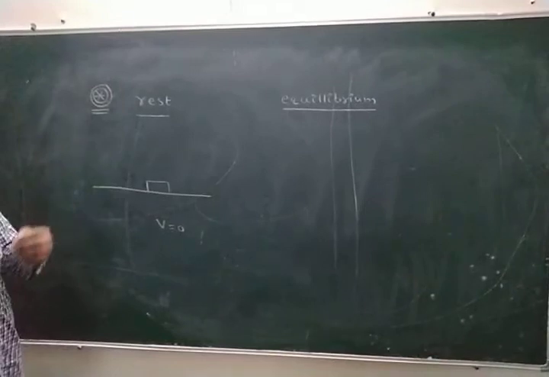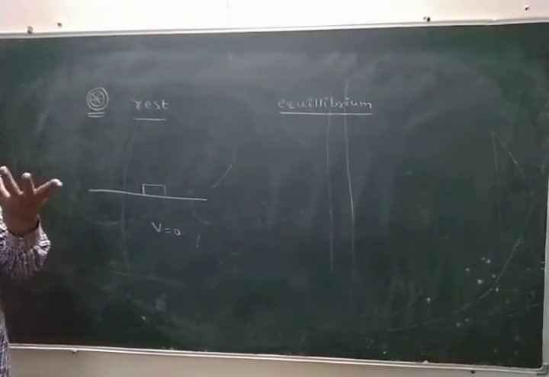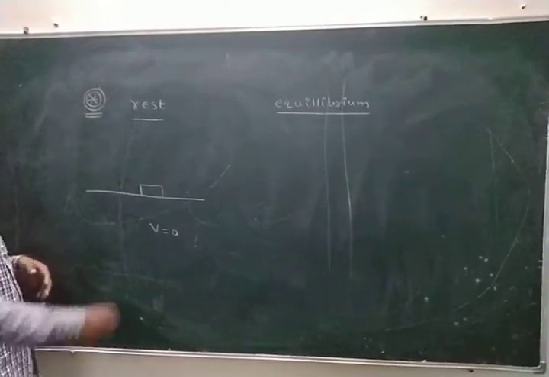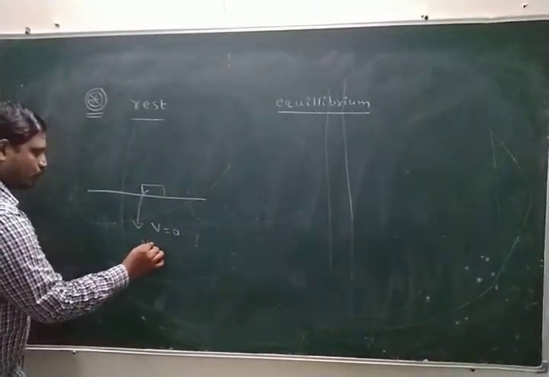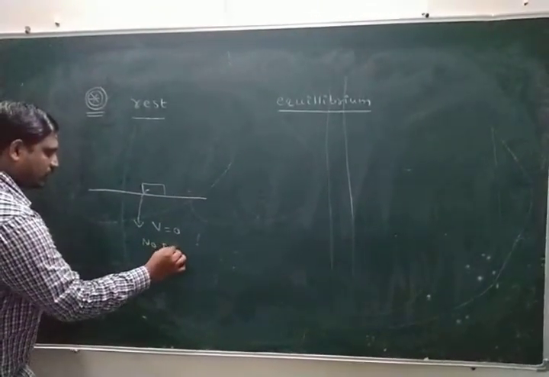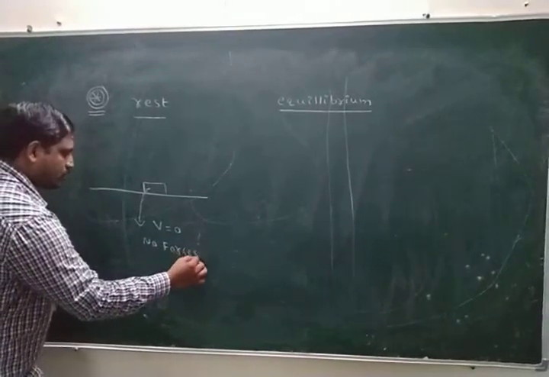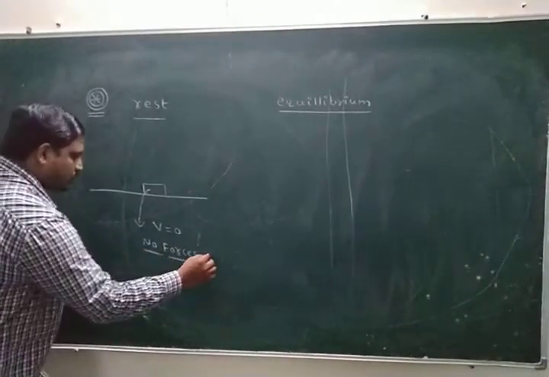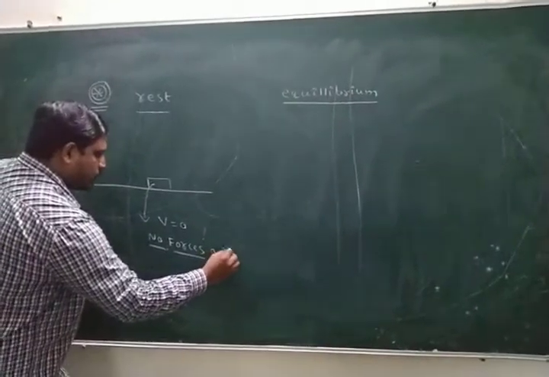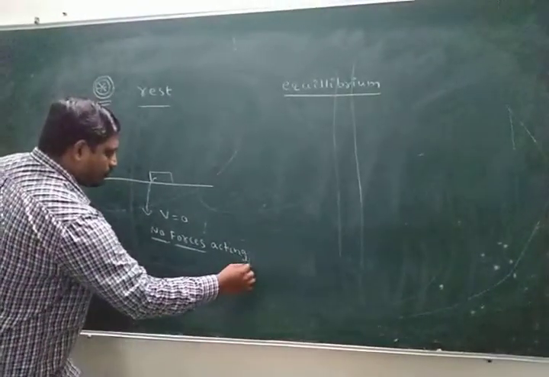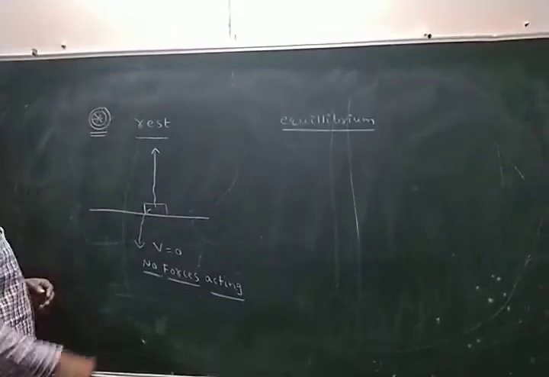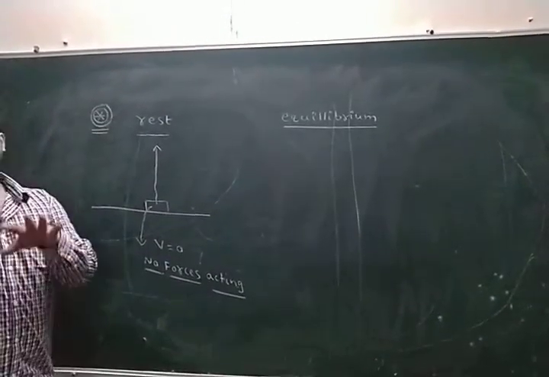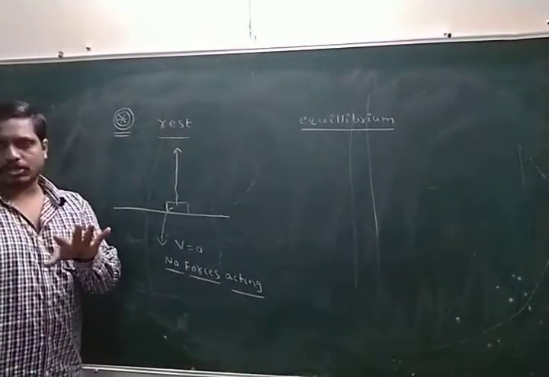In the diagram, are any forces acting on the body? No forces acting on the body. Here on the body, no forces acting. In this situation, the body is said to be at rest. Simply, body velocity becomes 0.